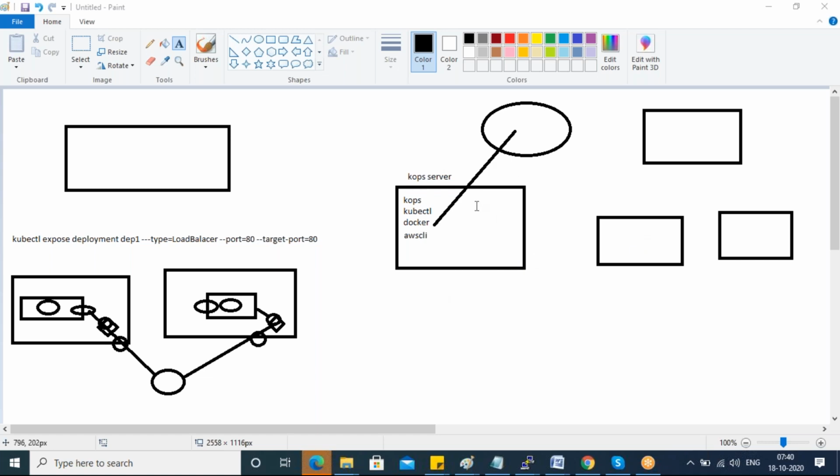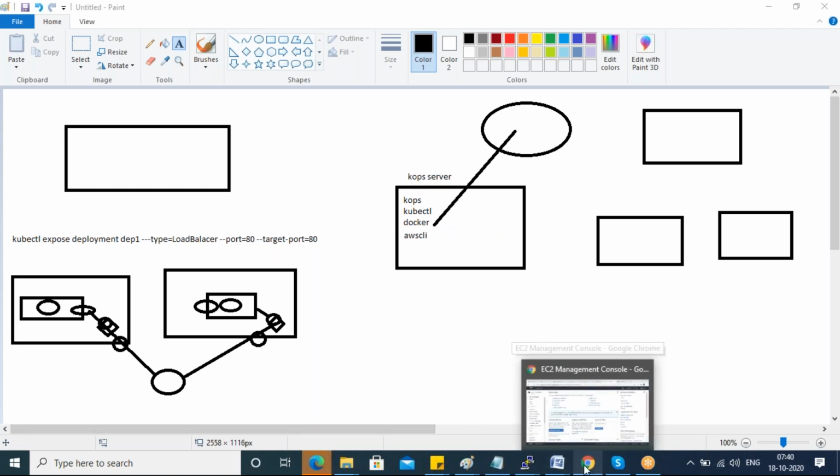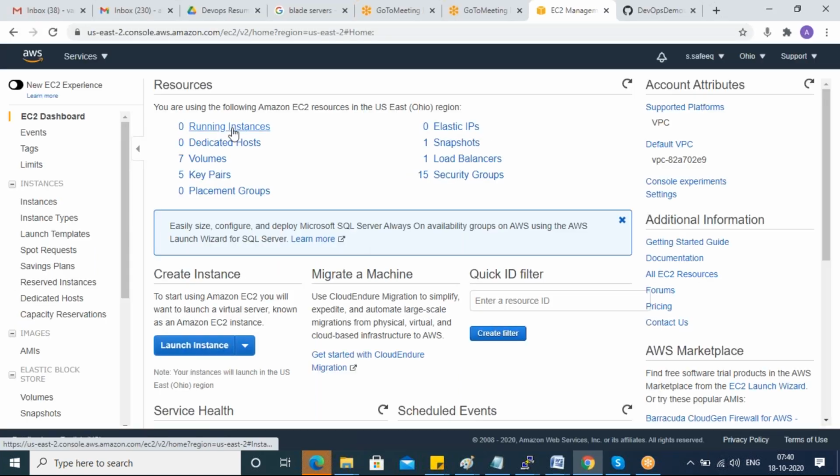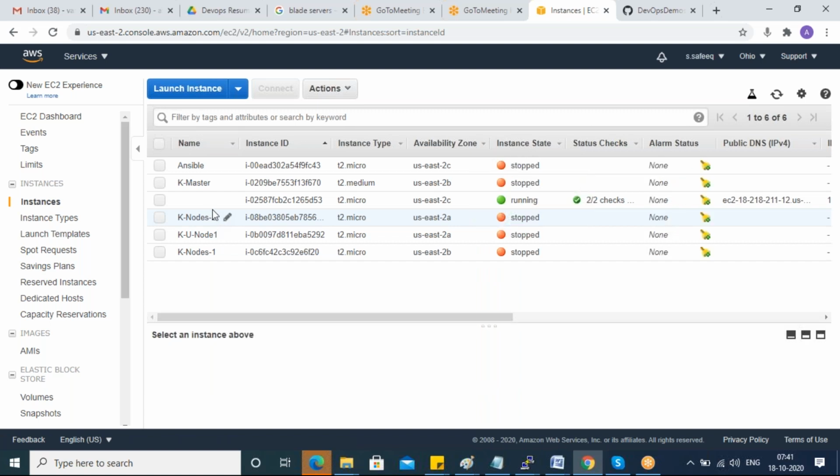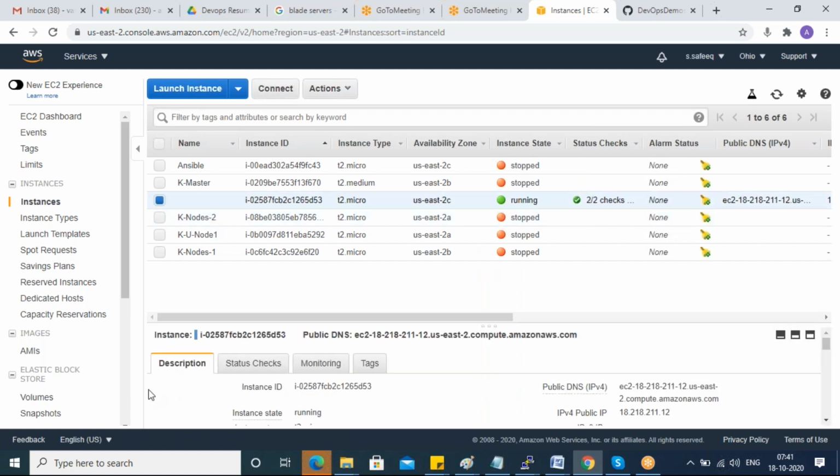Now I just launched one Ubuntu machine. So here I will install all of this. Wait for some time. Running instance. Okay, let me generate putty now.